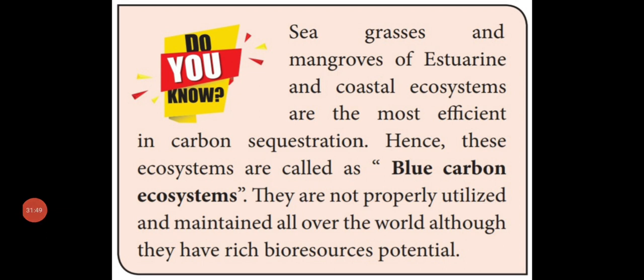Dear students, before going to see the decomposers, that means the third biotic component, do you know this paragraph? Sea grasses and mangroves of the estuarine coastal ecosystem are most efficient in carbon sequestration. Carbon sequestration means plants absorbing carbon dioxide and storing it in their parts. The example is the estuarine coastal ecosystem. Some plants such as sea grasses and mangroves absorb a large amount of carbon dioxide.